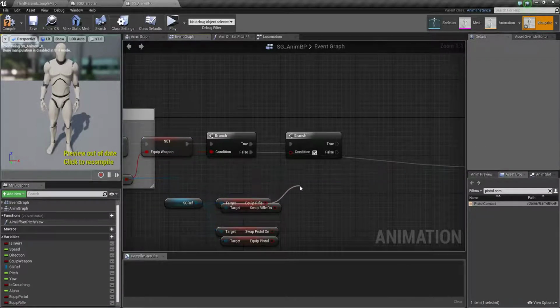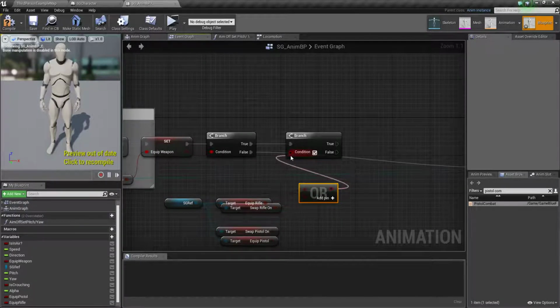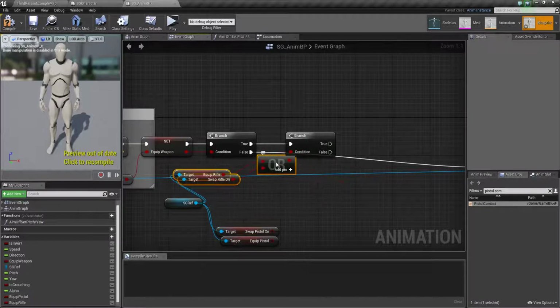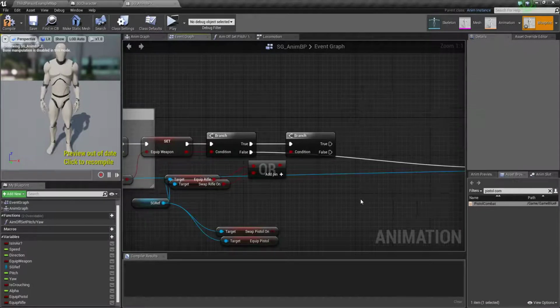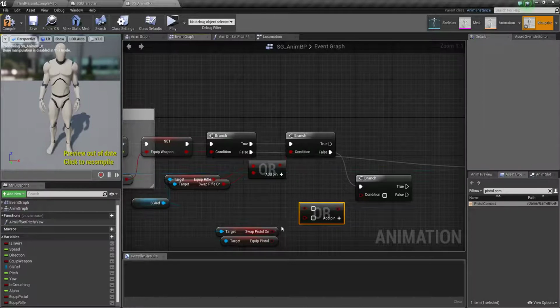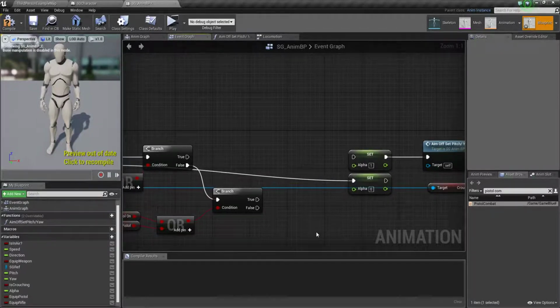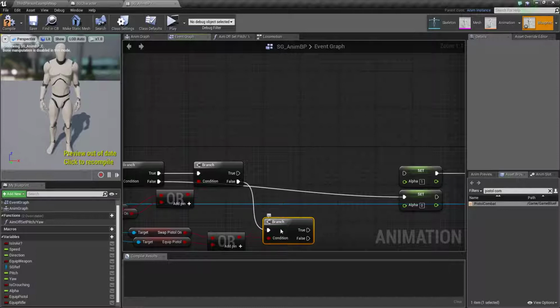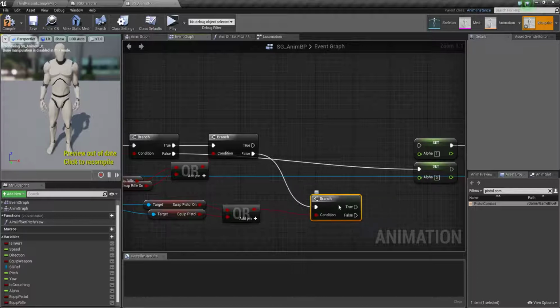If equipping is true, put or true. If rifle swap or equip is true, then we go here, and if it is false, then we check once again and just Control C, Control V. Okay, so after this we need to check something. If it is true, then do something. If it is not, then do something.